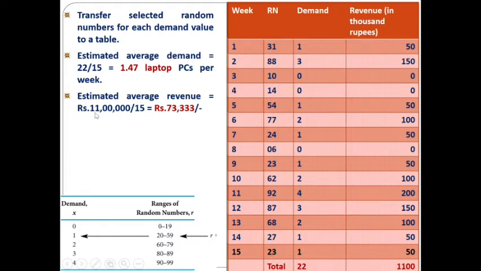So it is 11 lakh divided by 15, which is 73,333. This is the estimated average revenue. This is how we have to solve the simulation problem by using the Monte Carlo simulation technique and by using the random numbers. Let us compare it with